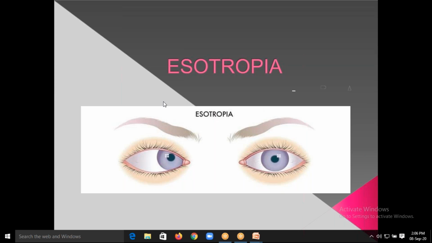What is tropia? Whatever you see now, this is tropia. It is obvious, right? The eyeball is moving inside even though fusion is present. So if the eyeball is deviated even when fusion is present, it is called tropia. Phoria means latent, which is hidden. Once you break the fusion, only then is the eso or exo obvious. Tropia means that even though the fusion is not removed, you are able to see the deviation of the eyeball. That is the difference between tropia and phoria.